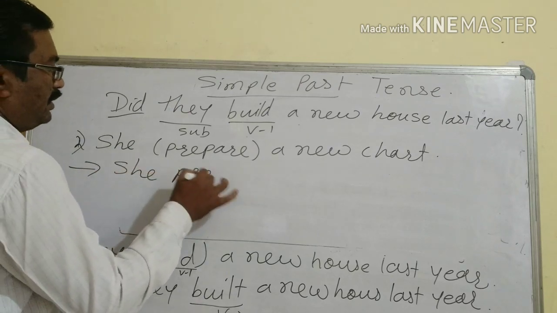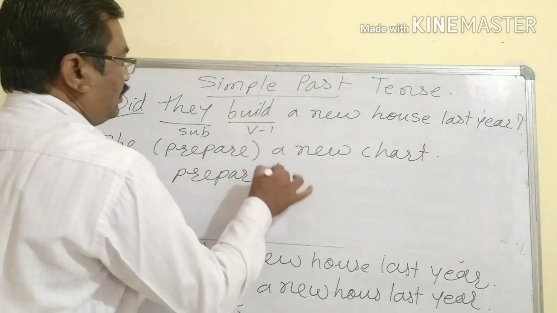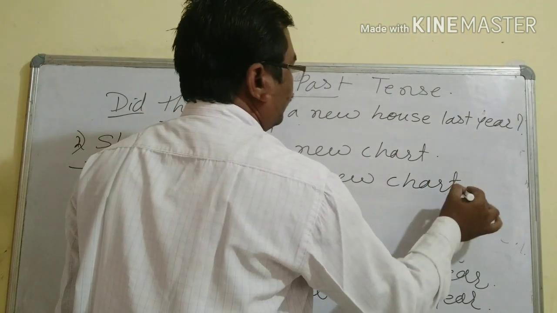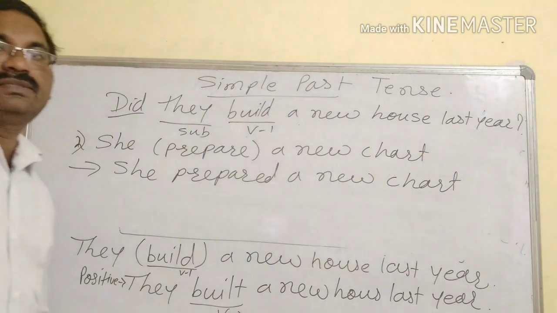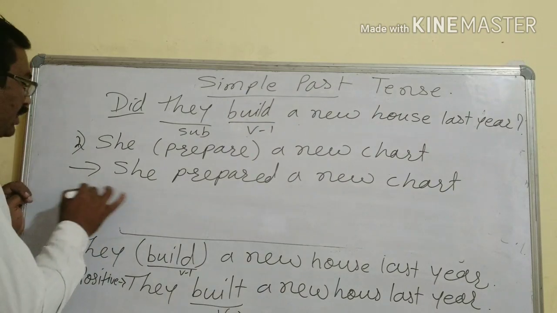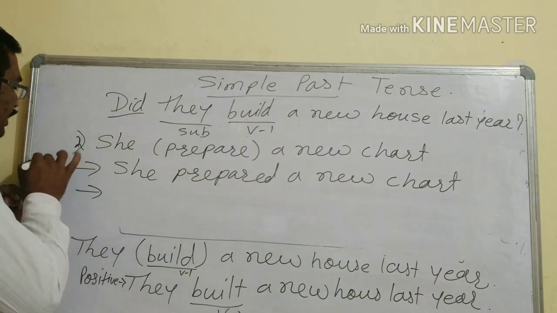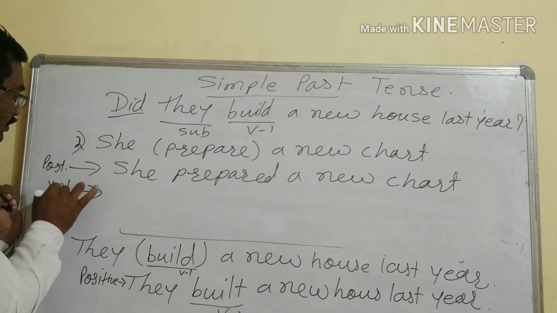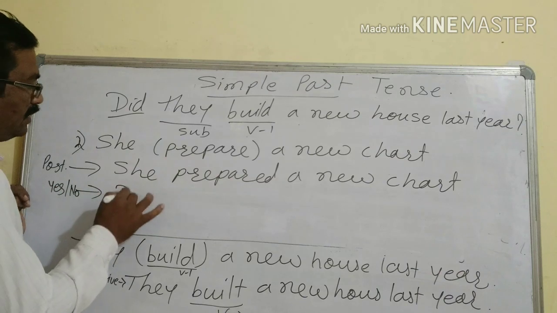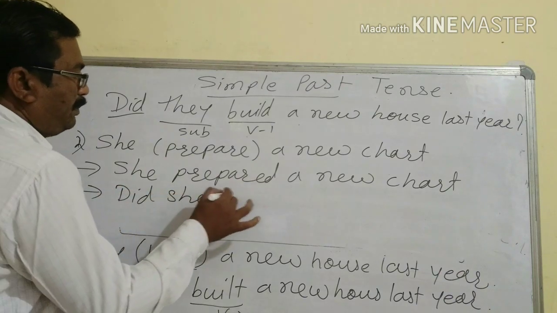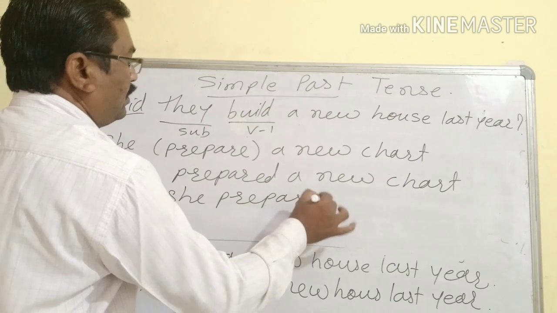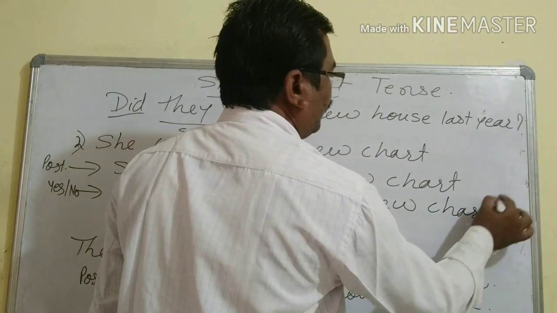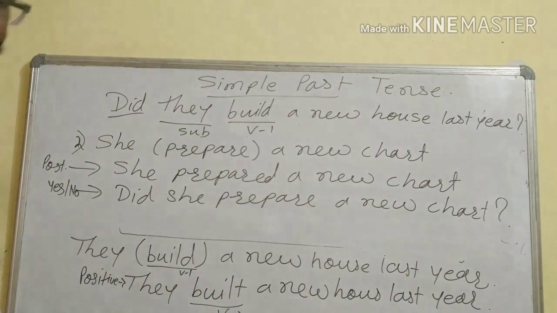She prepared a new chart. Okay, yesterday, whatever the timing is, we are talking about. And the question again, how to make it here? This is the positive and this is the yes-no type question. Did she prepare a new chart? Question mark again we have to give.